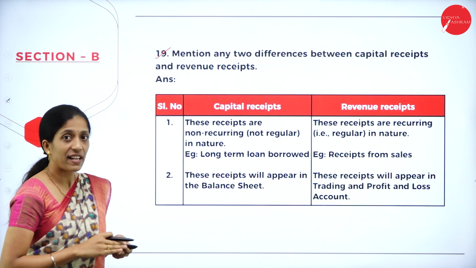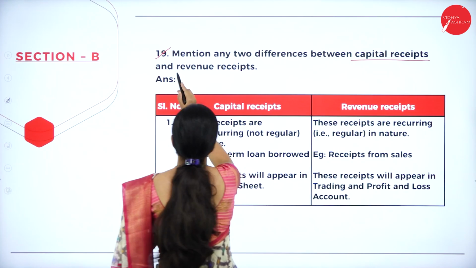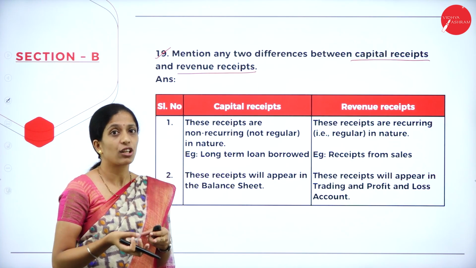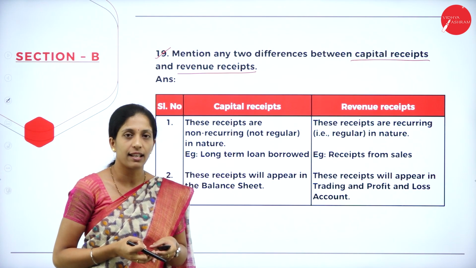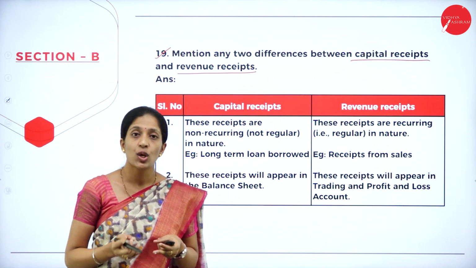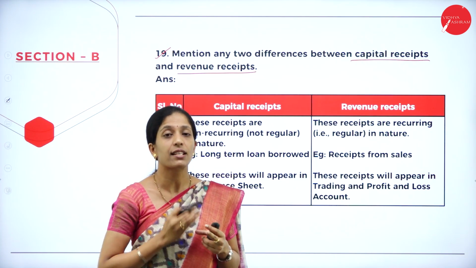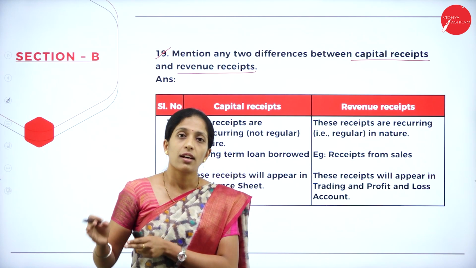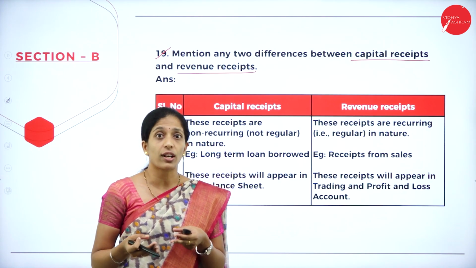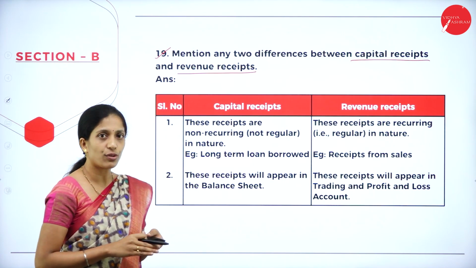Mention any two differences between capital receipts as well as revenue receipts. Now you have to remember these words. You have to know the meaning of these words, then you can write the difference. Capital receipts are the receipts which are non-recurring in nature, which do not take place again and again. But revenue receipt means what? These are the receipts which take place in the organization often and often. So that is known as revenue receipts.